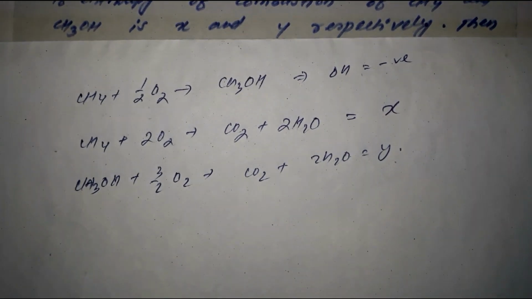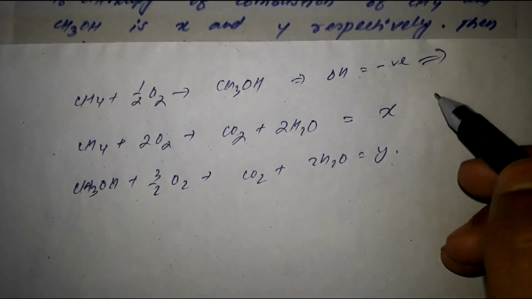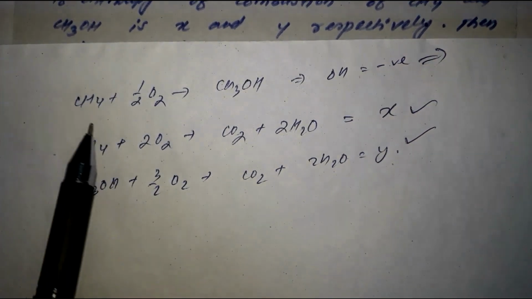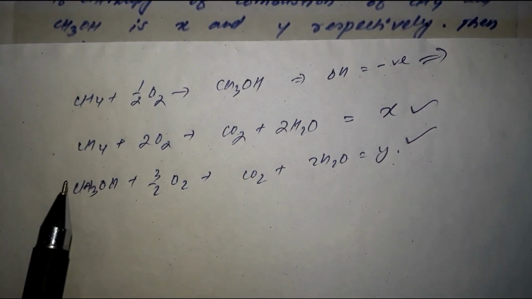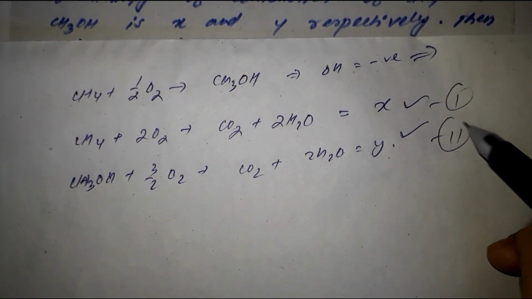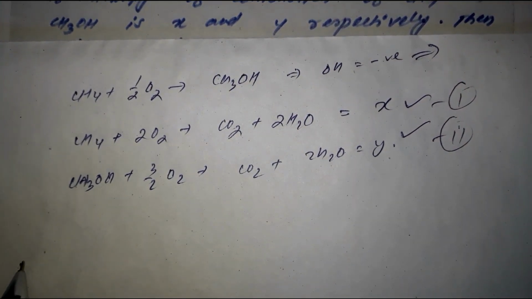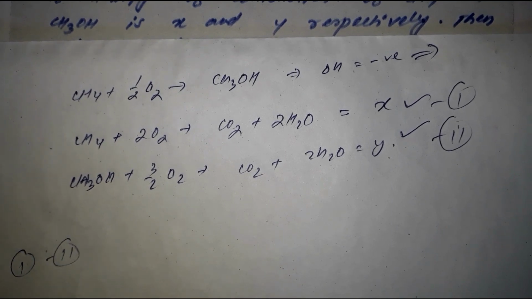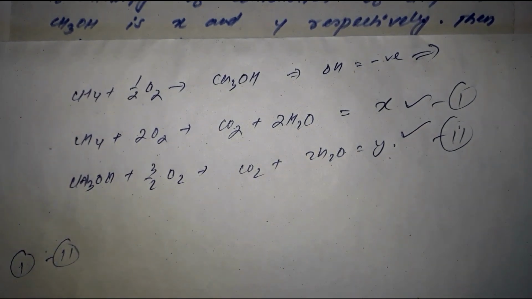So let's try to go through this. This is given to us, and from these two equations we have to find this one first of all. So what will we do now? If you look at equation 1 and equation 2, then what we can do is subtract 2 from 1, that is 1 minus 2.